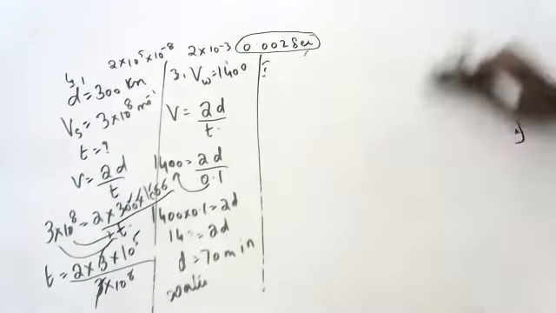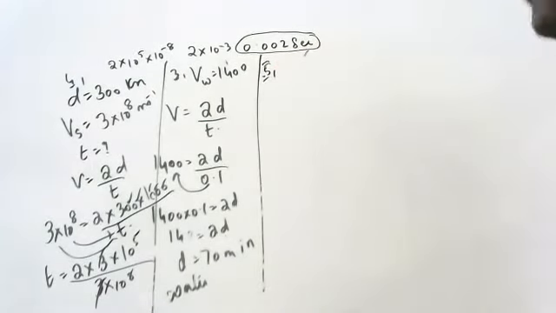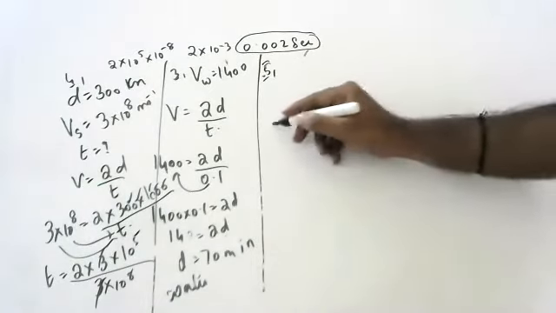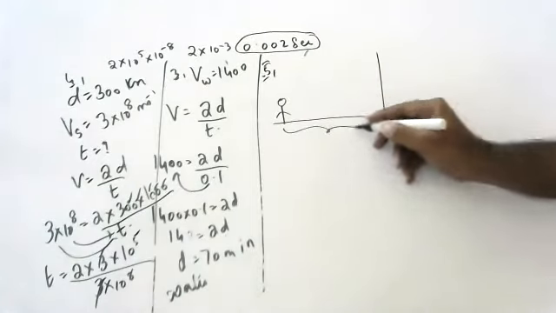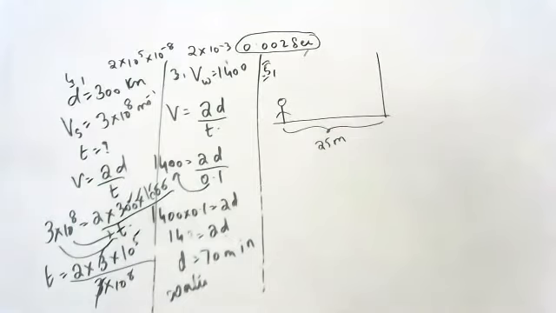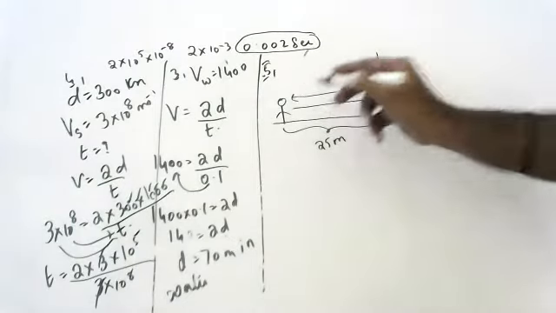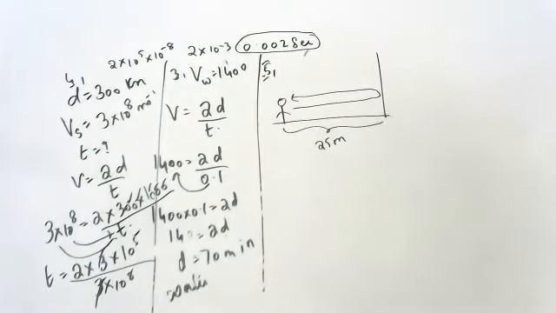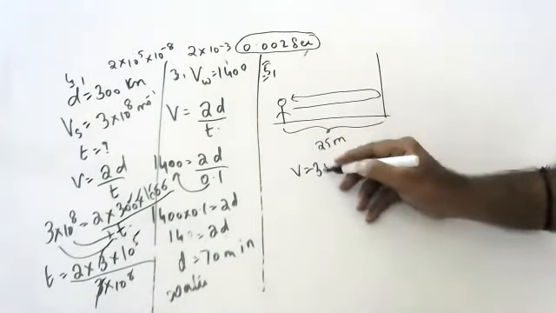Last two questions we will do and we'll stop, children. Fifth question. A man is standing 25 meters away from a wall. Children, this is a wall, and here is a man. He produces the sound and he also receives the sound by echo. Calculate the time after which he receives the reflected sound if the speed is 350 meters per second.